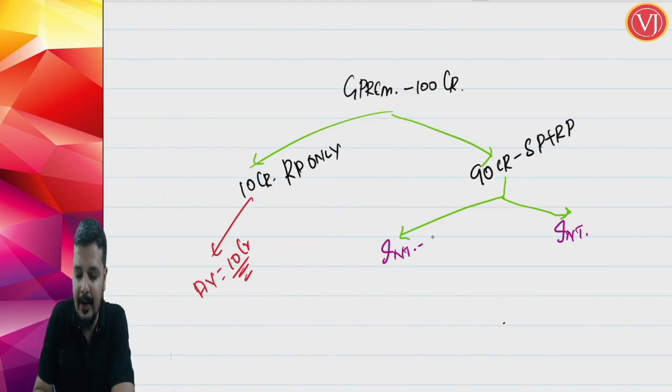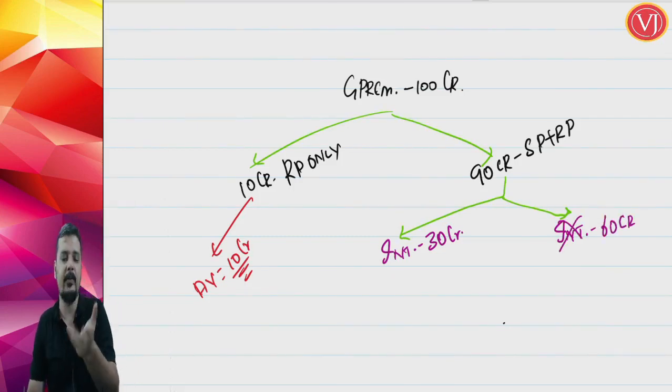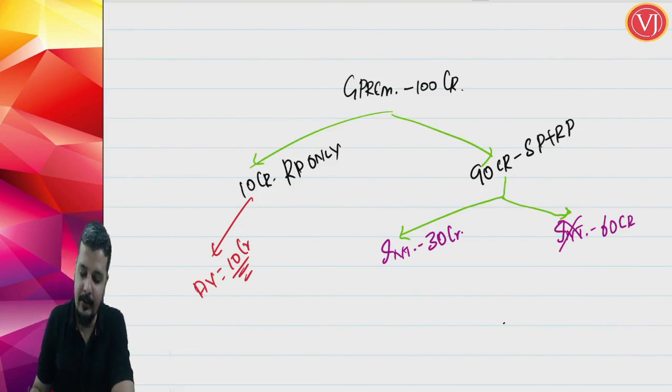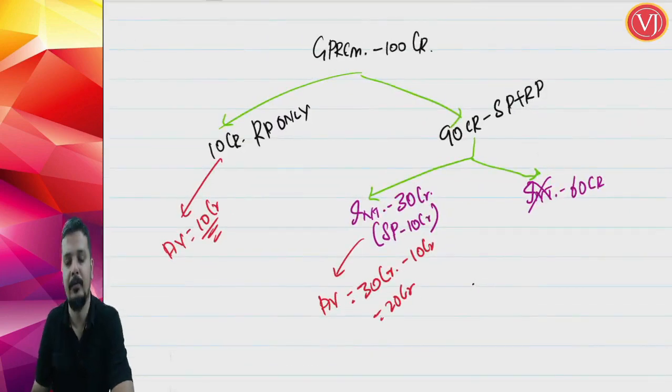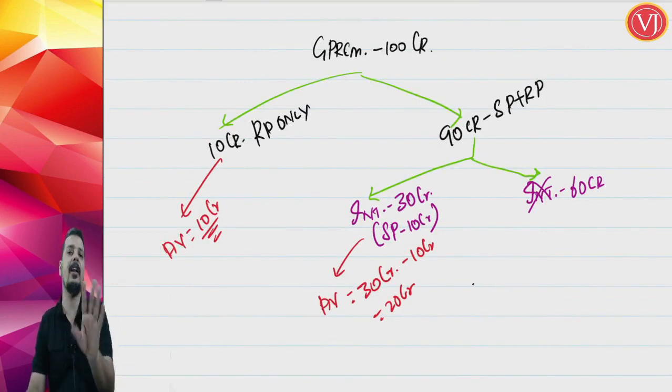Supposing out of that 90 crores, in 30 crores it is intimated and in 60 crores it is not intimated. In 30 crores it is intimated that your risk portion is so and so and savings portion is so and so, and the savings portion out of 30 crores is 10 crores. So in this scenario, the assessable value will be gross premium 30 crores minus the savings portion 10 crores, which is 20 crores.